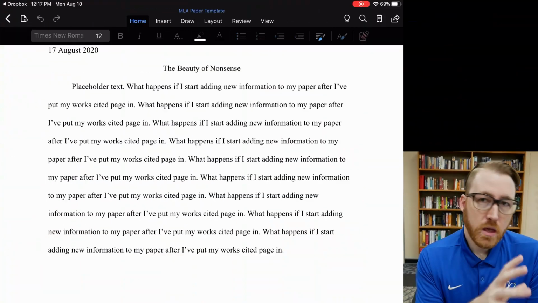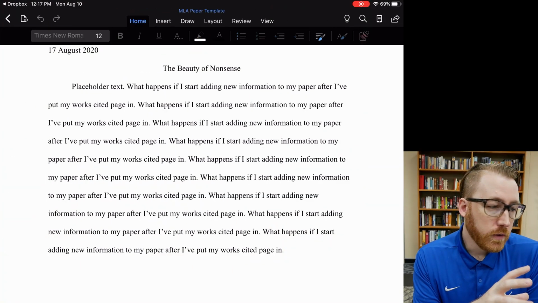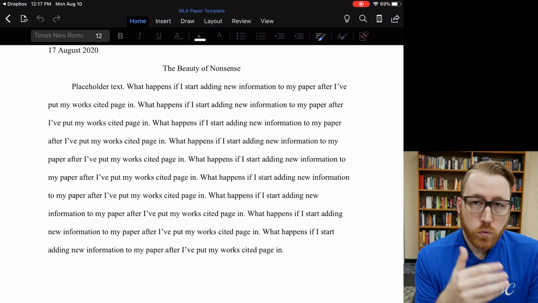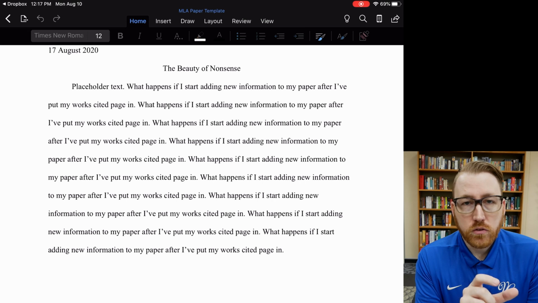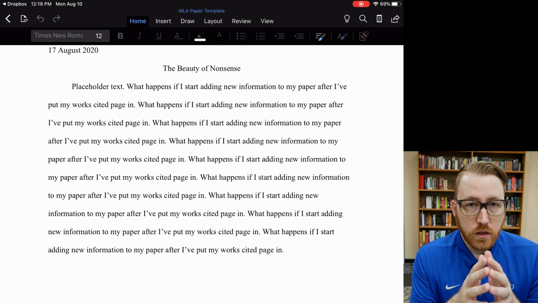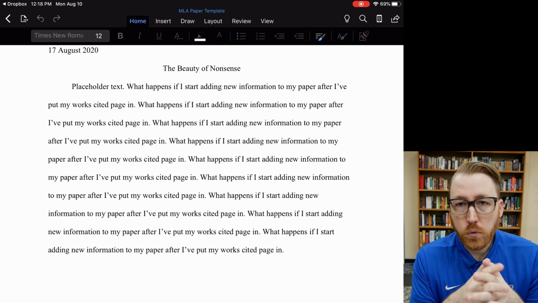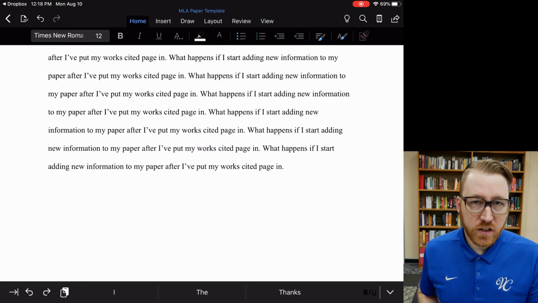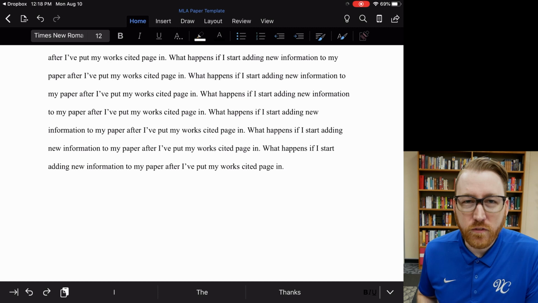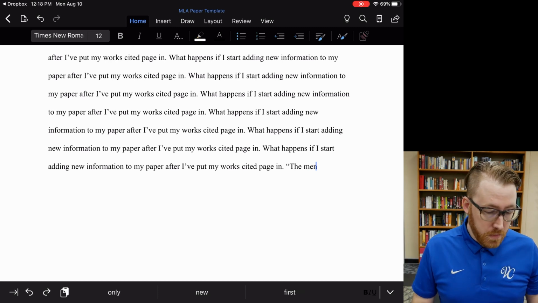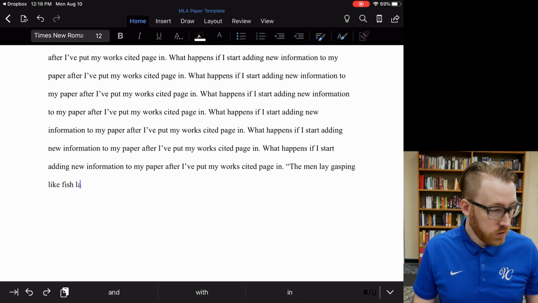So I'm in Microsoft Word on my iPad right now, looking at the template just as we left it in our last video. What we're going to talk about is what an in-text citation looks like. It's simply the author's last name and a page number inside of parentheses at the end of your sentence. So let's say I want to quote that one line from the end of Fahrenheit 451 from the last video, where it says, "The men lay gasping like fish laid out on the grass."